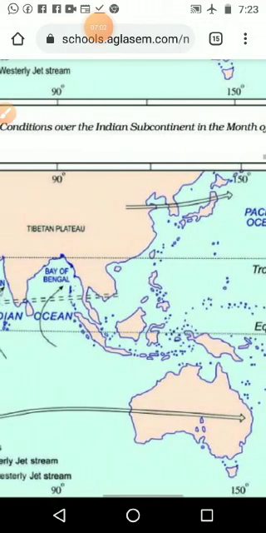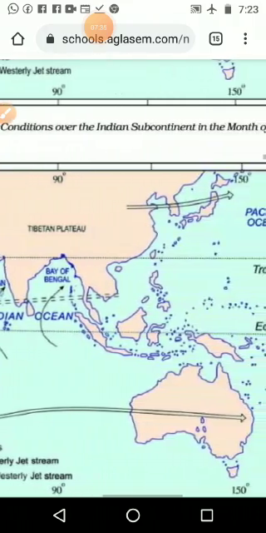Then the second one, the tropical easterly jet streams. It is starting from where? Surely it should start from the eastern side of the globe. When we are thinking about the earth, it is starting from the eastern side and moving to the western side, and we are calling it the jet streams. Why are we calling it easterly? Because it is starting from its eastern side.